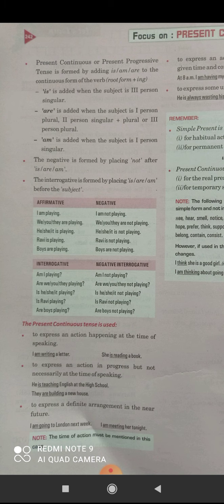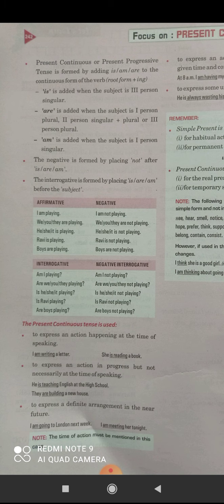Okay. Here the action is in progress, but it is not compulsory that whenever we are speaking, at that moment the action is going on. Okay. In a few situations, for which I have given the examples, we use present continuous tense.